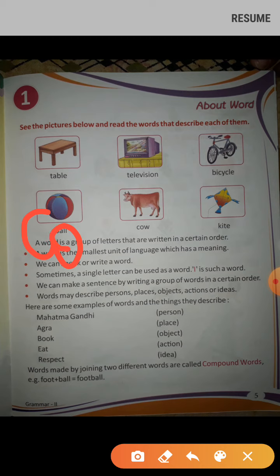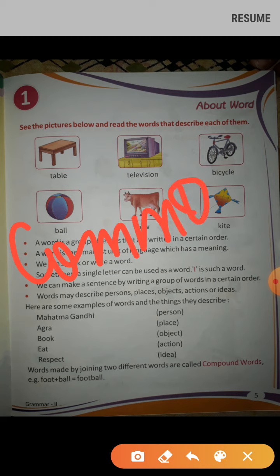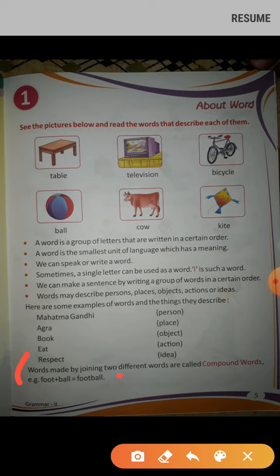Now come on, what is common word? Here is the definition of common words.